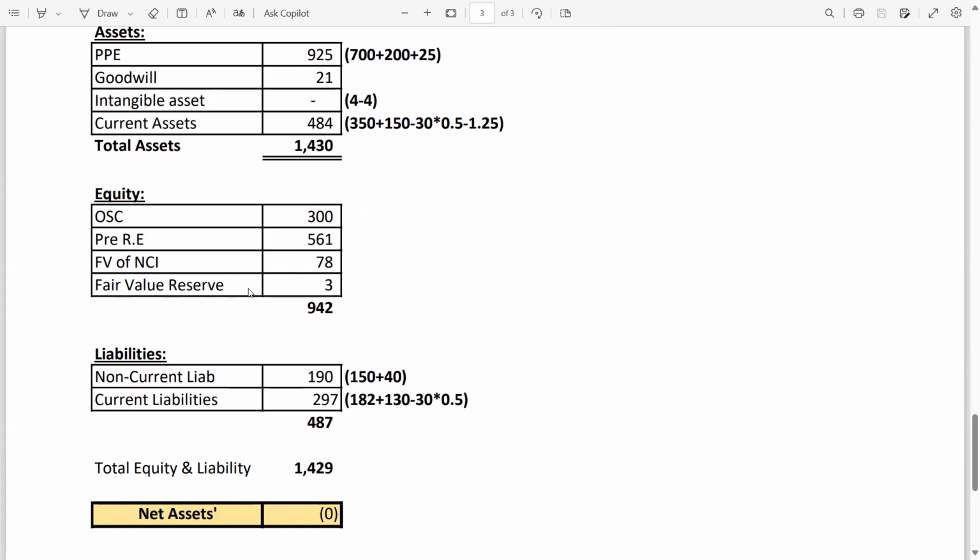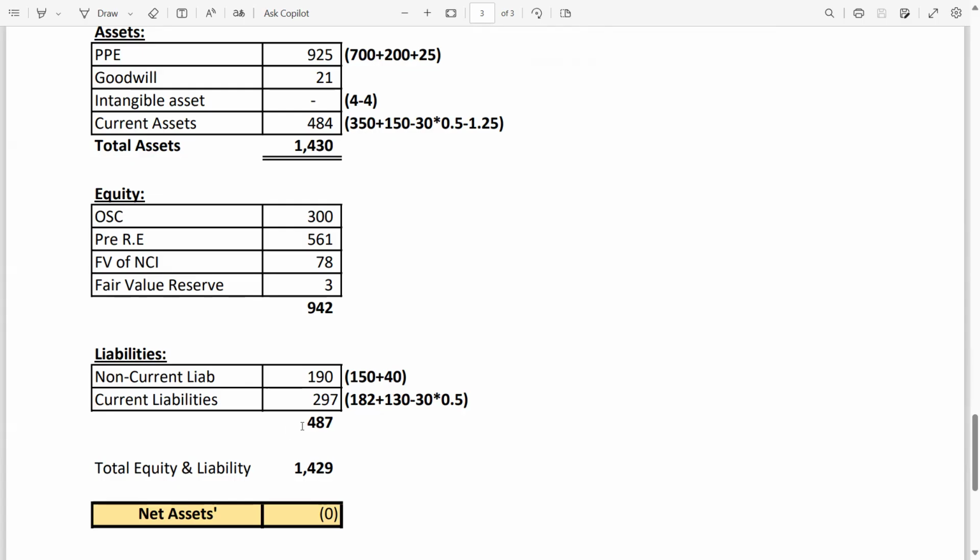Fair value reserve is 3 given in the draft SOFP. Liability is non-current liability, 190: 150 is the parent, 40 is the subsidiary. Current liability is 297: 182 is the parent, 130 is the subsidiary. Again, intra-group transactions, look, receivable credit, payable debit, so it means your liability is decreasing. That's why you have to deduct it.